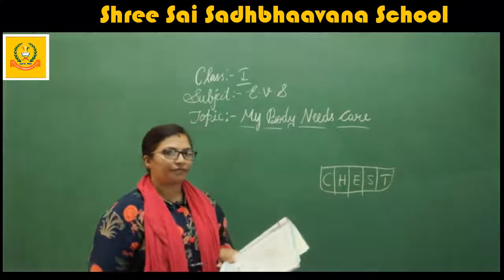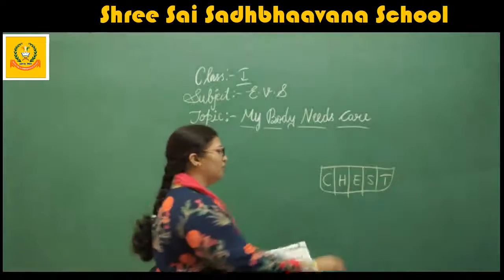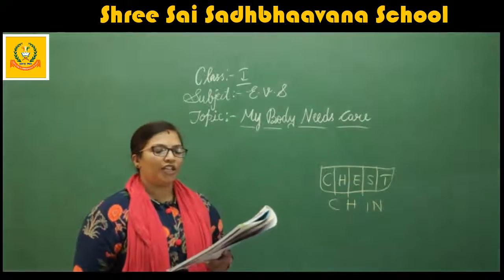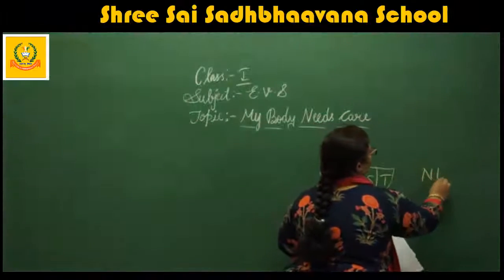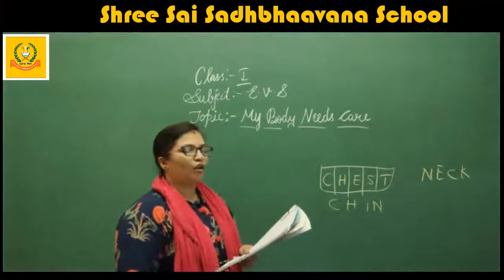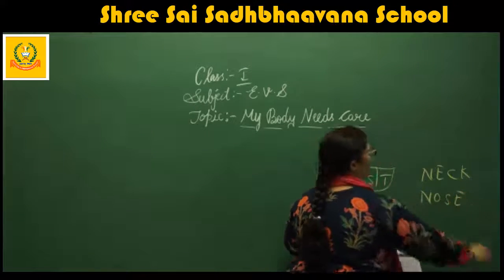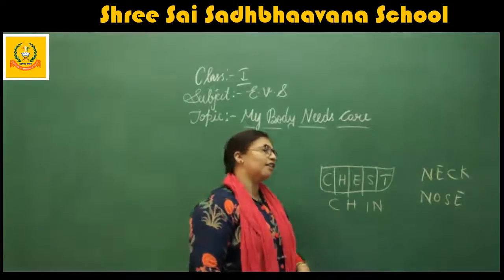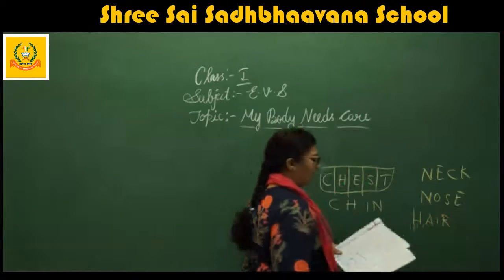Thin, what should you write? Chin, C-H-I-N, chin. Cheek, cheek. Neck, N-E-C-K, neck. Rose, nose, N-O-S-E, nose. Fair, hair, H-A-I-R, hair.